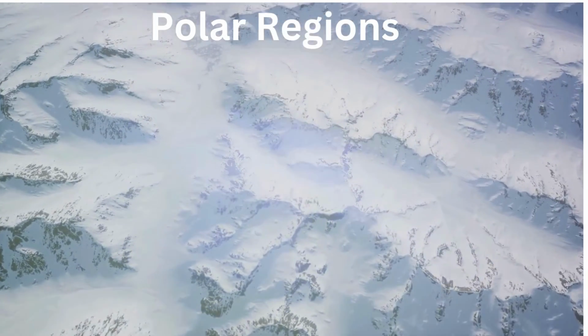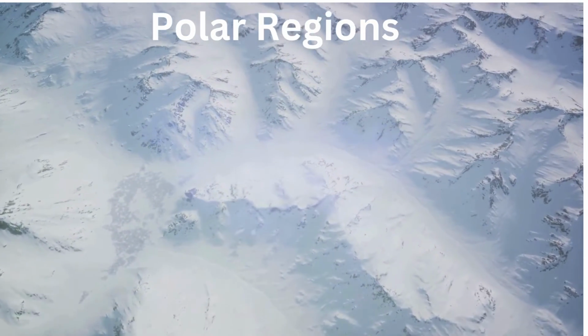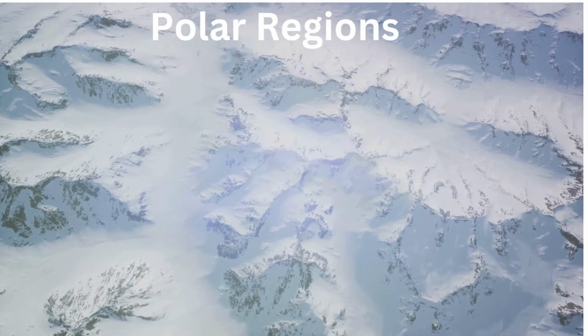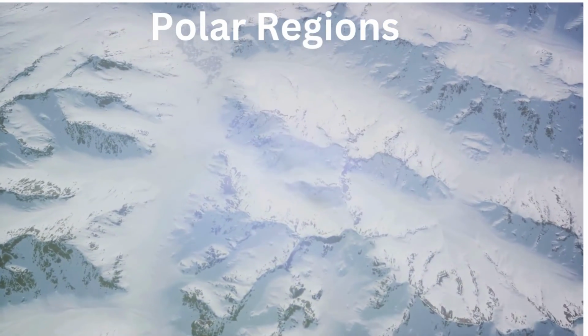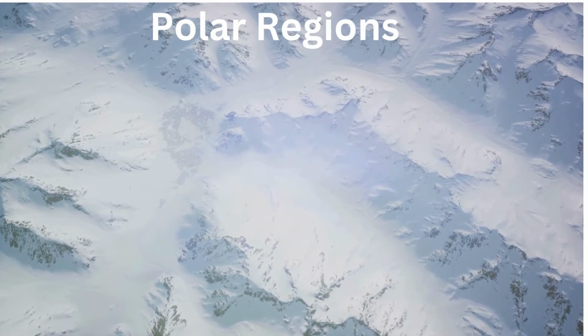Polar regions. These are the areas near the north and south poles of the Earth. The northern lights are often seen in the polar regions because that's where the Earth's magnetic field is the strongest.